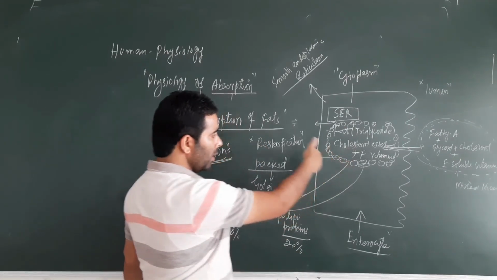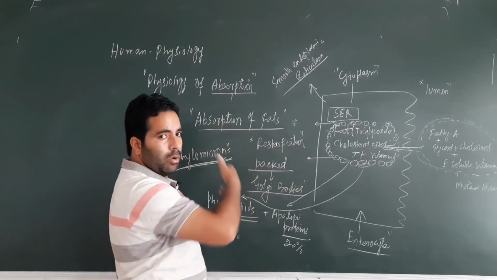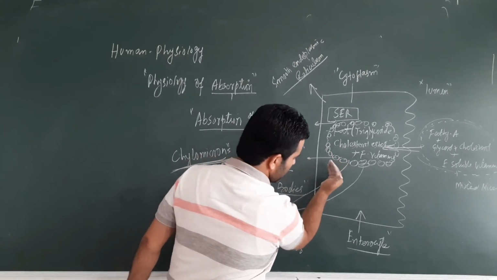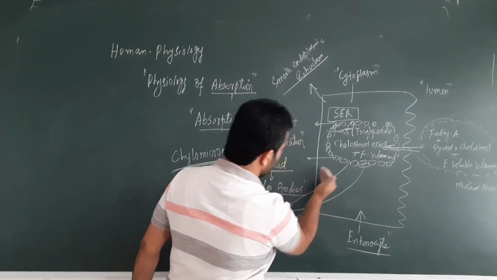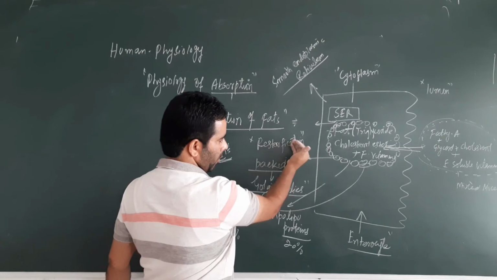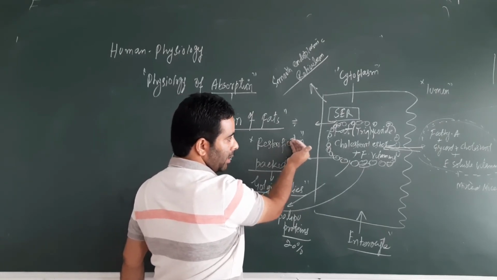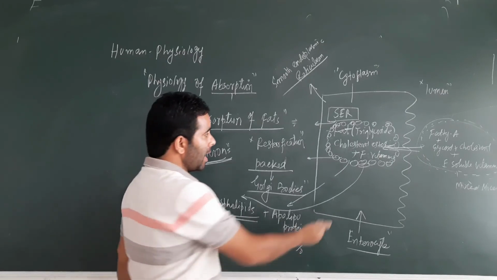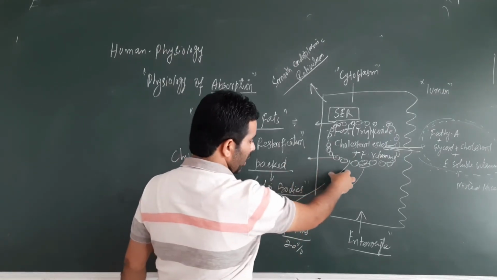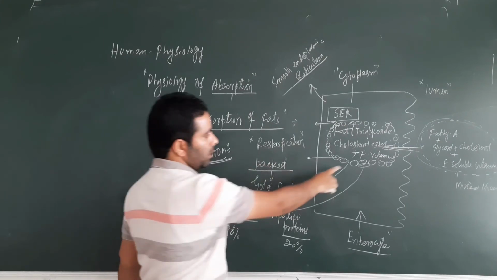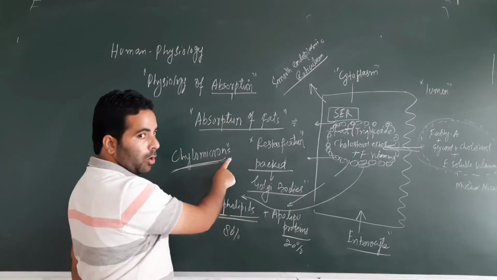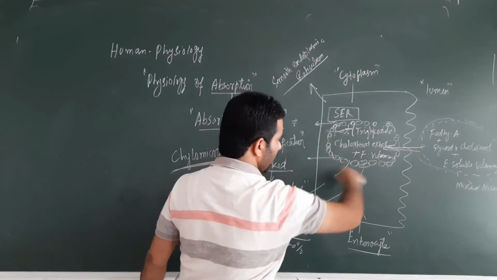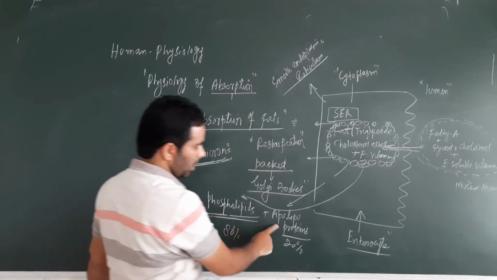Now this cargo will be dispatched from the cytoplasm, from the Golgi bodies, into the lymph vessels from this side, right, the lymph vessels, lacteals, from this side. So what structures are actually moving from the cytoplasm of the enterocyte into the lymph? These are chylomicrons, the core of which is made up of fat, cholesterol, and fat soluble vitamins, and outside it is made up of phospholipids and apolipoproteins.